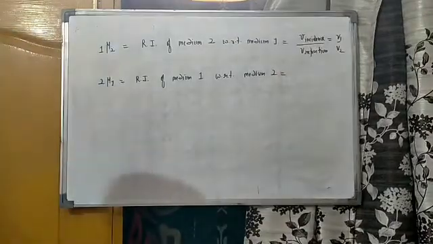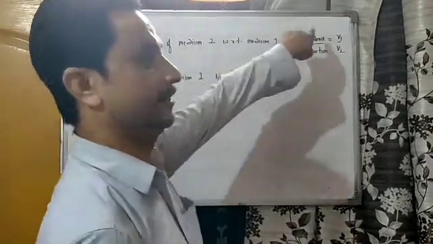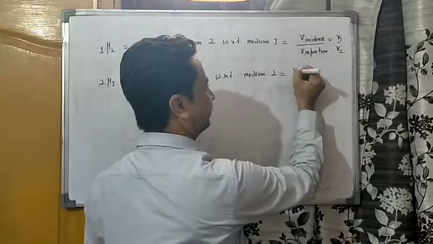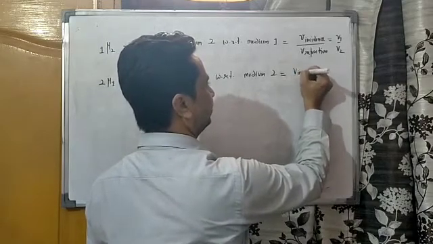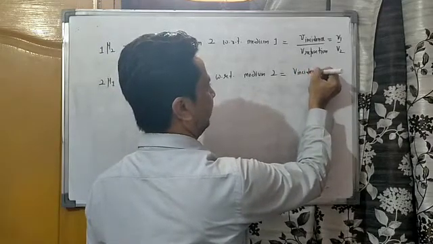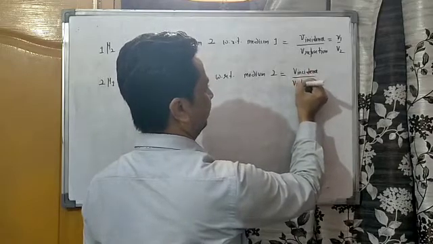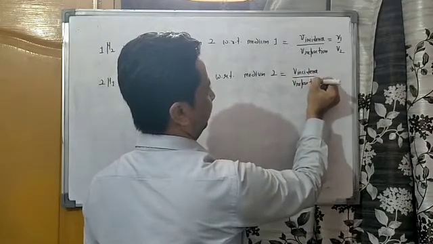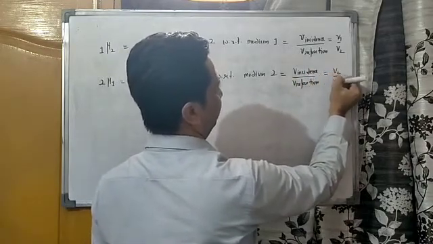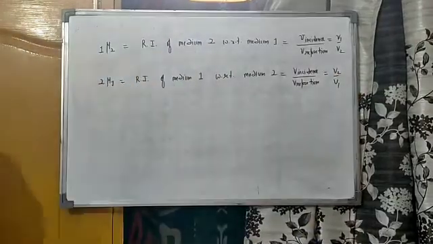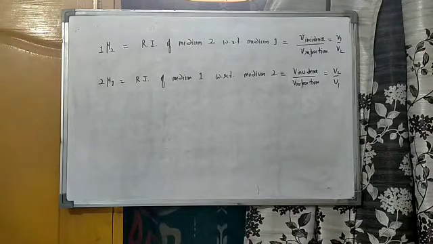So we will not change this formula, V incidence upon V refraction. But here we will write V2 upon V1. Okay.